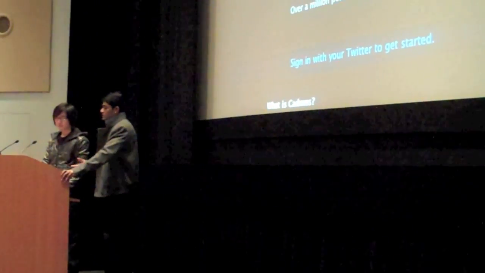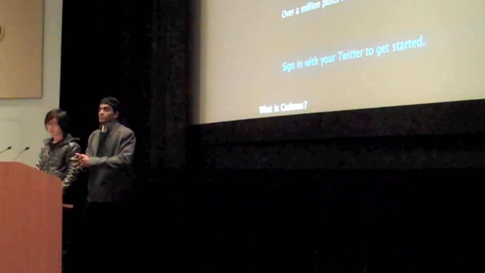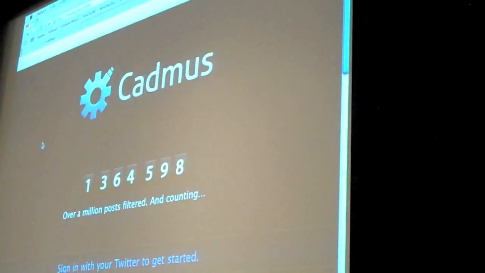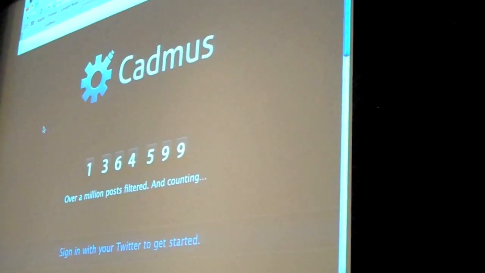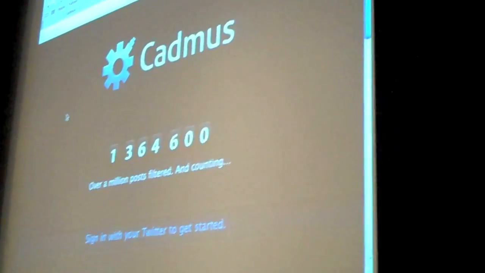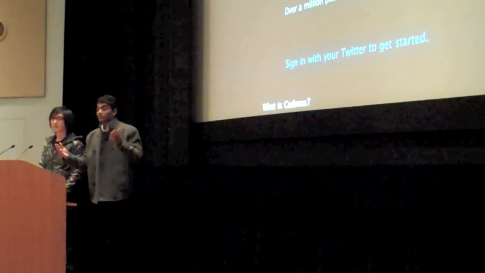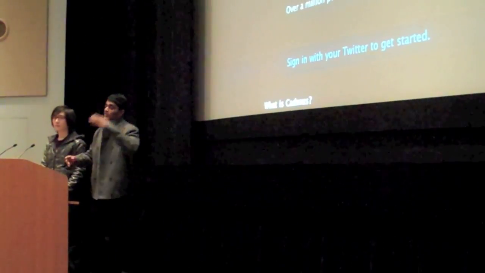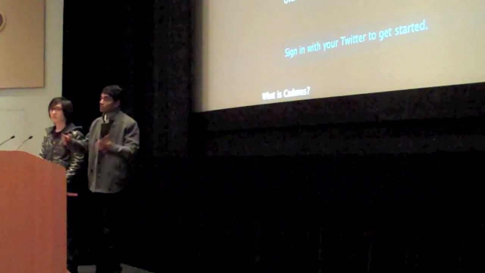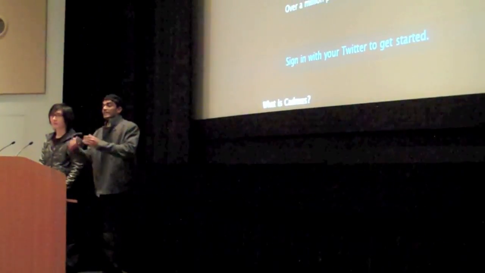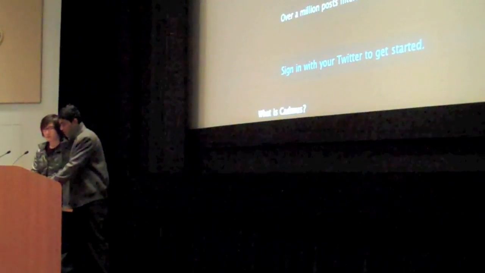What we do with Cadmus is figure that out. We look at what everybody's talking about among all the people you're following, and give you those hot topics right at the top. So you don't have to sift through a bunch of different posts, or look at the same post being retweeted 20 different times from the same person or different people coming through their FriendFeed, Twitter, or blog. We aggregate all that content, bring it together, and put the hotter ones at the top. Let me give you a quick example.